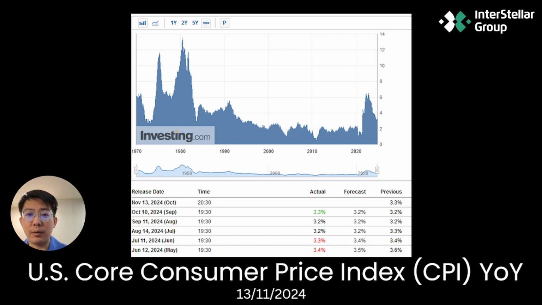The CPI will be one of the figures that will influence the Federal Reserve's decision on what monetary policy to implement, whether to maintain interest rates, cut them further, or unexpectedly raise them. The Federal Reserve's policy needs to reduce interest rates to combat inflation, aiming to bring inflation down to around 2%, which is the target of the Federal Reserve.